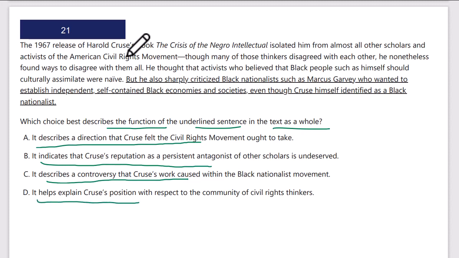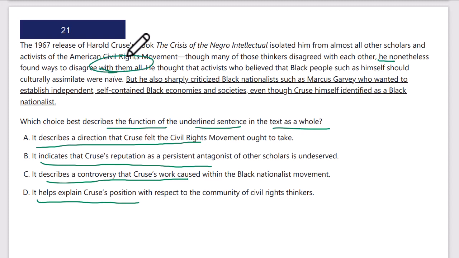Let's see. The 1967 release of Harold Cruz's book, The Crisis of the Negro Intellectual, isolated him from almost all other scholars and activists of the civil rights movement. Though many of those thinkers disagreed with each other, he, Cruz that is, nonetheless found ways to disagree with them all.